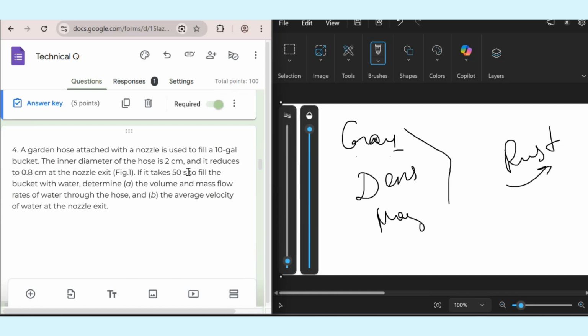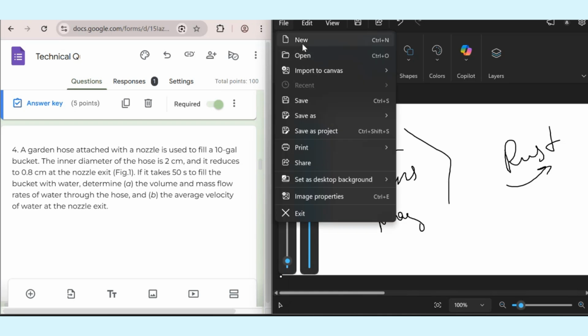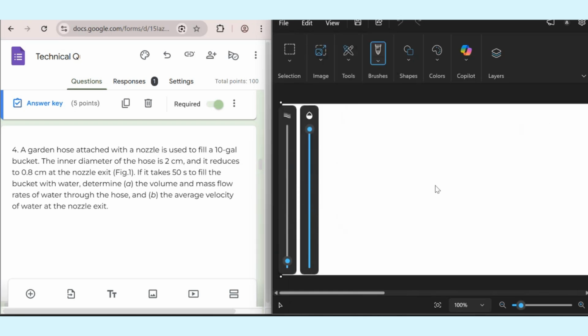Okay, moving to the fourth question. It's a calculation problem. We should solve it. First, let's read the problem statement together.